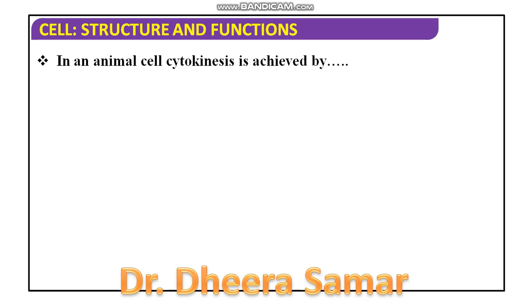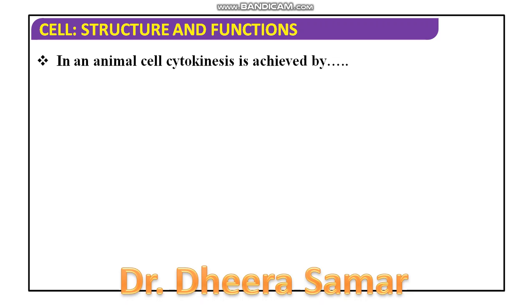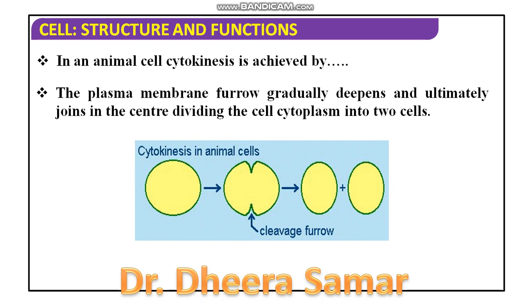In an animal cell, cytokinesis is achieved by the cell furrow method. A furrow appears in the plasma membrane, and this furrow gradually deepens and ultimately joins in the center, which results in the division of cytoplasm into two cells. So in animal cells, cytokinesis is very simple. It is simply by the cleavage furrow method.